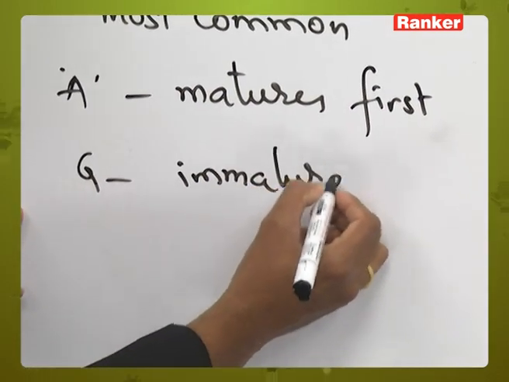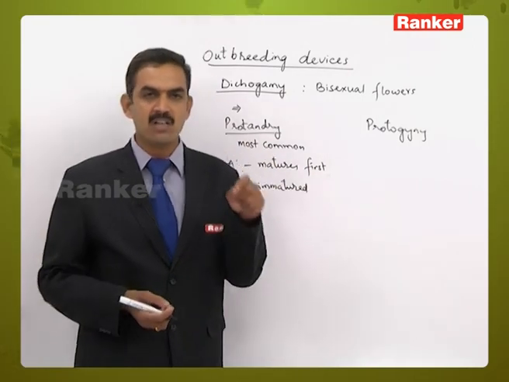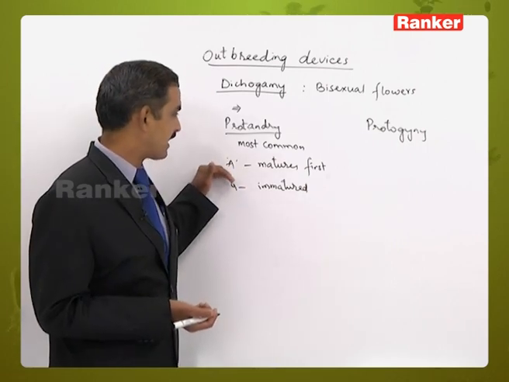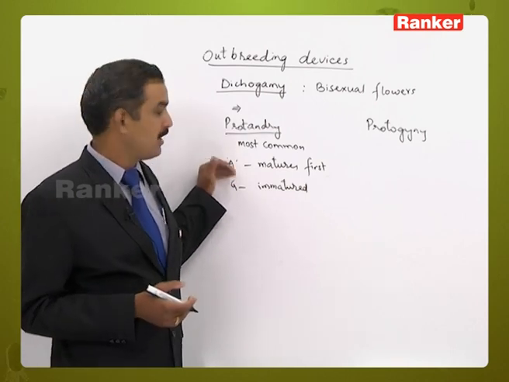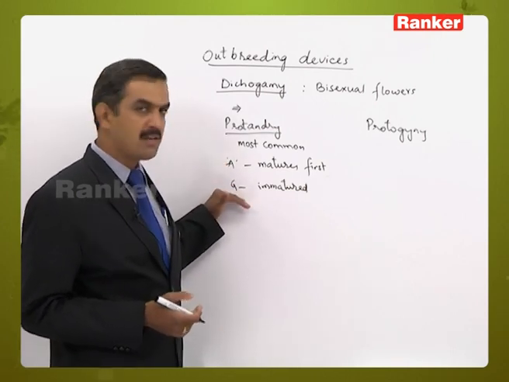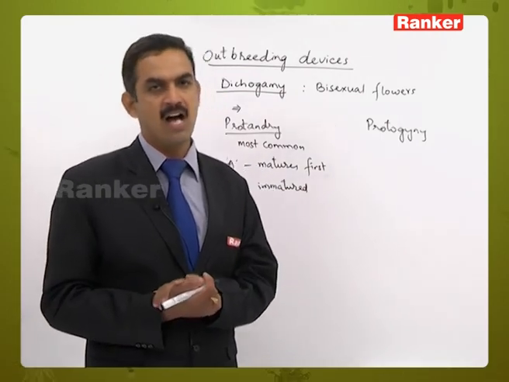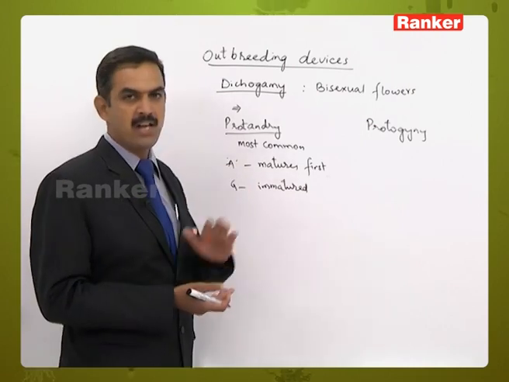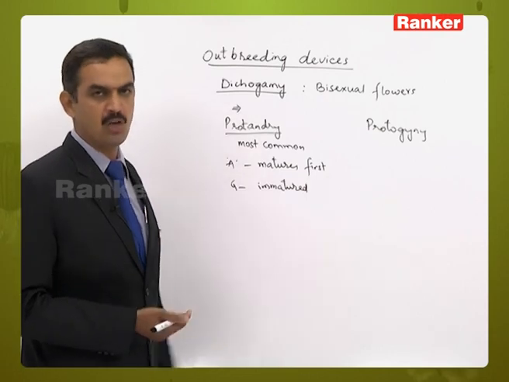When it is immature, the stigmas of the carpels are not ready to receive the pollen grains. So whatever pollen grains are released from the anthers will be transferred to another flower. After some time, the gynoecium will mature, by which time all the pollen grains have been transferred to the other flower. This is how protandry helps in avoiding self pollination and promoting cross pollination.